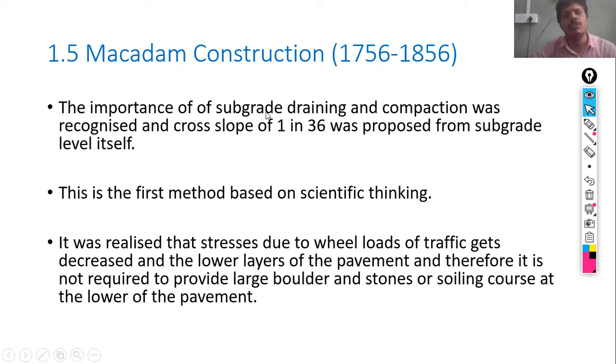In this, the importance of subgrade drainage and compaction was recognized, and a cross slope of 1 in 36 was proposed from the subgrade level itself. Actually, this is the first method based on scientific thinking. It was realized that stresses due to wheel loads of traffic get decreased in the lower layers of the pavement. Therefore, it is not required to provide large boulders and stones or soiling cores at the lower part of the pavement. Actually, what happened regarding the water-bound macadam roads and the bitumen macadam roads?